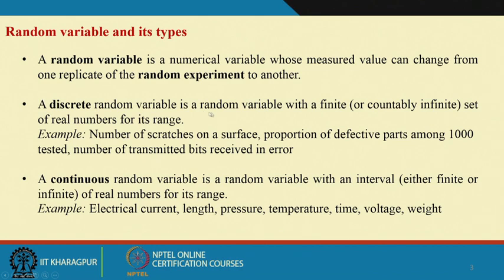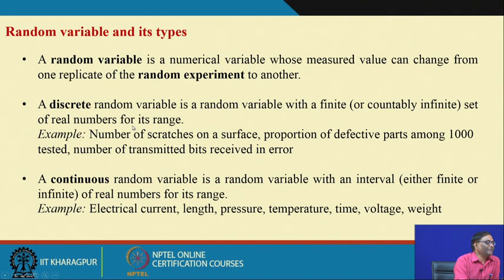So, let us see theoretically in what way we write it. A discrete random variable is a random variable with a finite or countably infinite set of real numbers for its range. For example, number of scratches on a surface, we can say 5 scratches, 10 scratches, 50 scratches. Number of defective parts among 1000 tested. Similarly, number of transmitted bits received in error, some counts are coming.